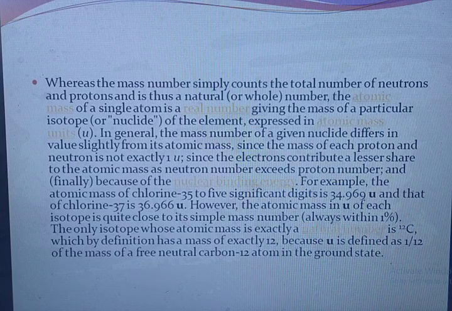For example, the atomic mass of chlorine-35 to 5 significant digits is 34.969 unit, and that of chlorine-37 is 36.966 unit. However, the atomic mass in units of each isotope is quite close to its simple mass number, always within 1%. The only isotope whose atomic mass is exactly a natural number is carbon-12, which by definition has a mass of exactly 12 because the unit is defined as 1/12 of the mass of a free neutral carbon-12 atom in the ground state.